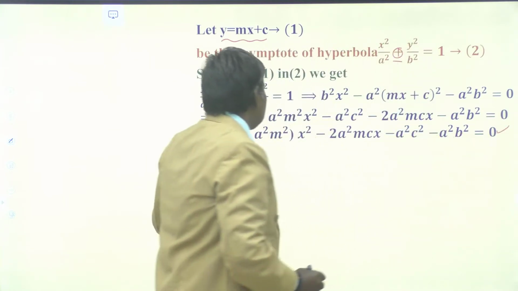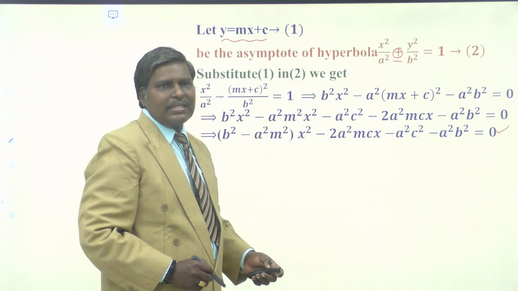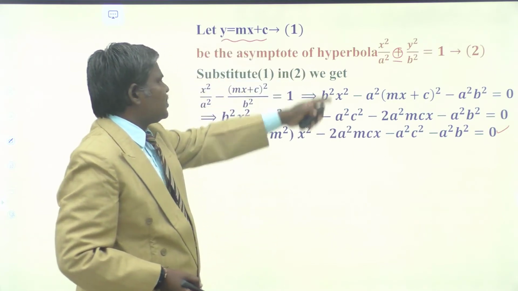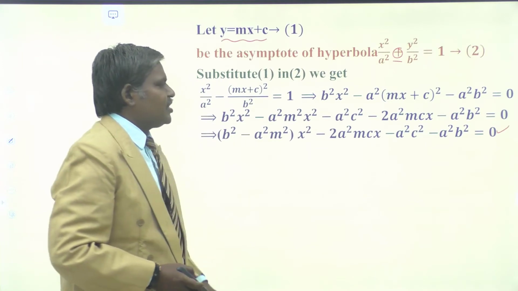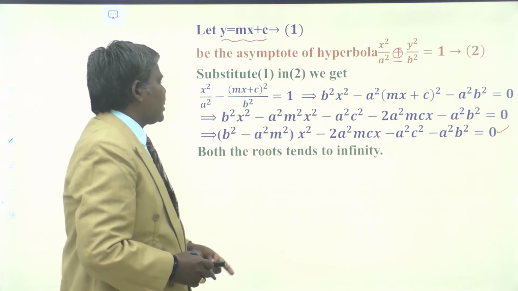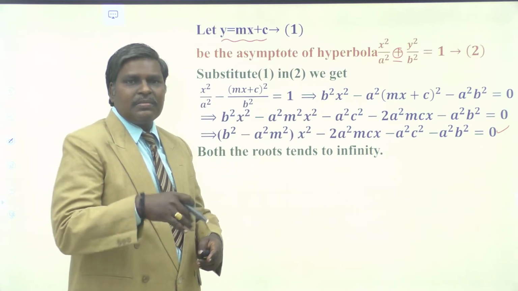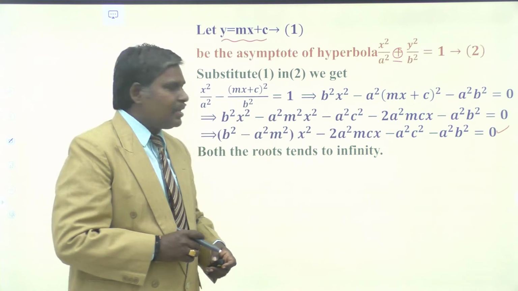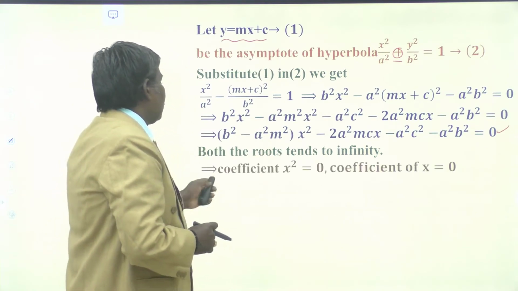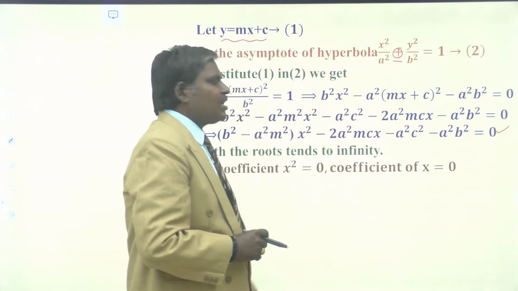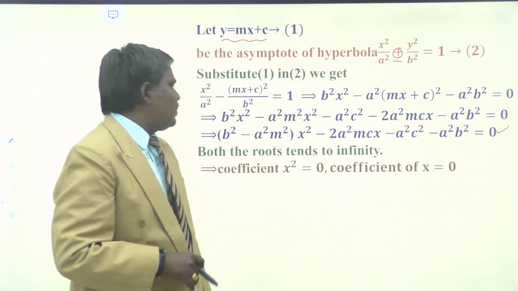What is this? This is quadratic equation in x. It gives the points of intersections of y is equal to mx plus c and x square by a square minus y square by b square is equals to 1. Now both roots tend to infinity because the line is tangent at infinity. So coefficient of x square is equals to 0 and coefficient of x equal to 0, then only it will be happening.